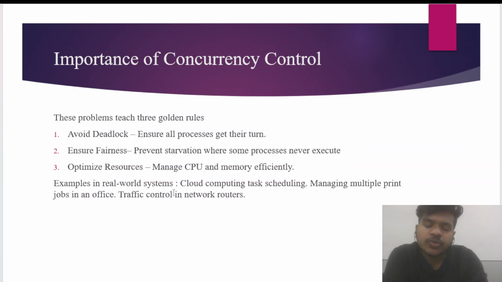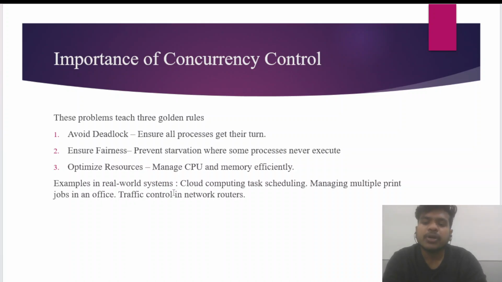Whether the dining philosophers problem or the barber problem, these problems teach us three golden rules of concurrency. That is, avoid deadlocks. It means that no process should starve for resources. And also ensure fairness. It means that everyone gets a turn with the same amount of time.